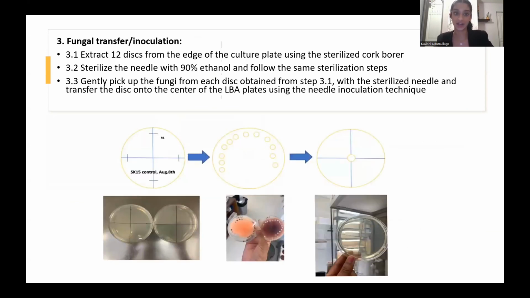The fungal transfer and inoculation. I started off by extracting 12 discs from the edge of the fungi culture plate using a sterilized cork borer. I sterilized the needle with 90% ethanol, and then I followed the same sterilization steps, which was dipping it into 90% ethanol and then burning it until it was red hot. I gently picked up the fungi once the cork borer and the needle had cooled down. I picked up the fungi from each disc, which was obtained from step 3.1, with the sterilized needle, and I transferred the disc into the center of the LBA plates using the inoculation needle technique. 1 disc was put into each LBA plate.